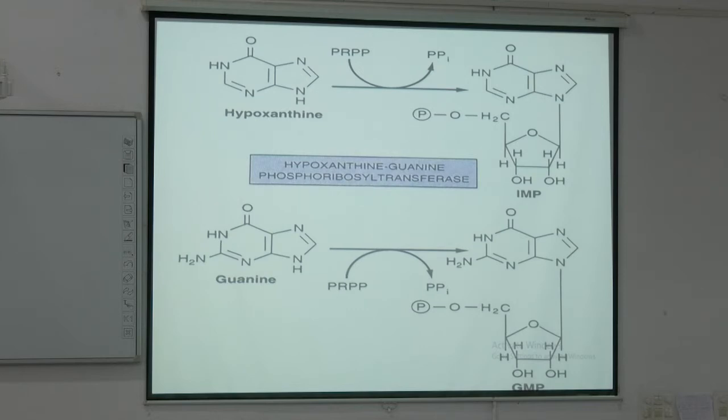It is helpful for purine synthesis. More and more purine will be synthesized, and it will go for more and more degradation. That means the level of uric acid will be increased.